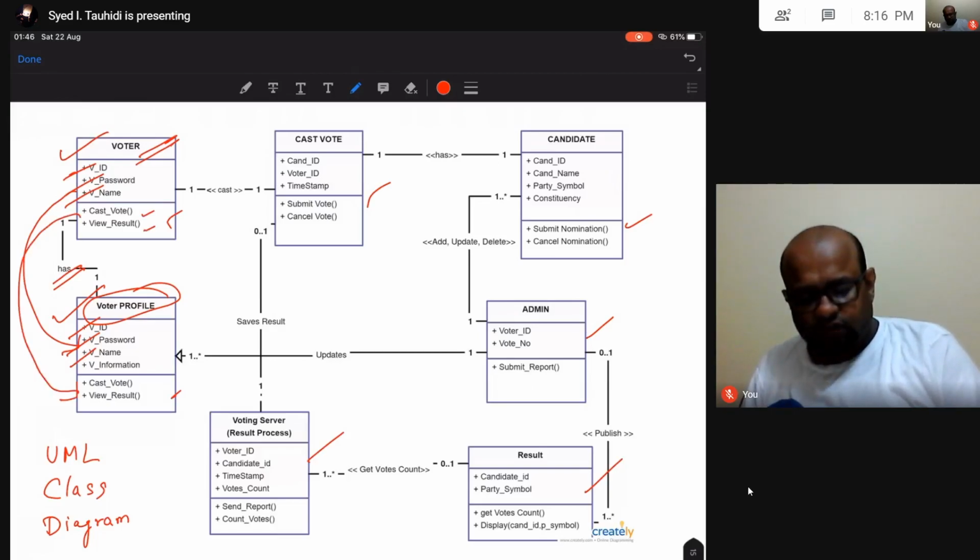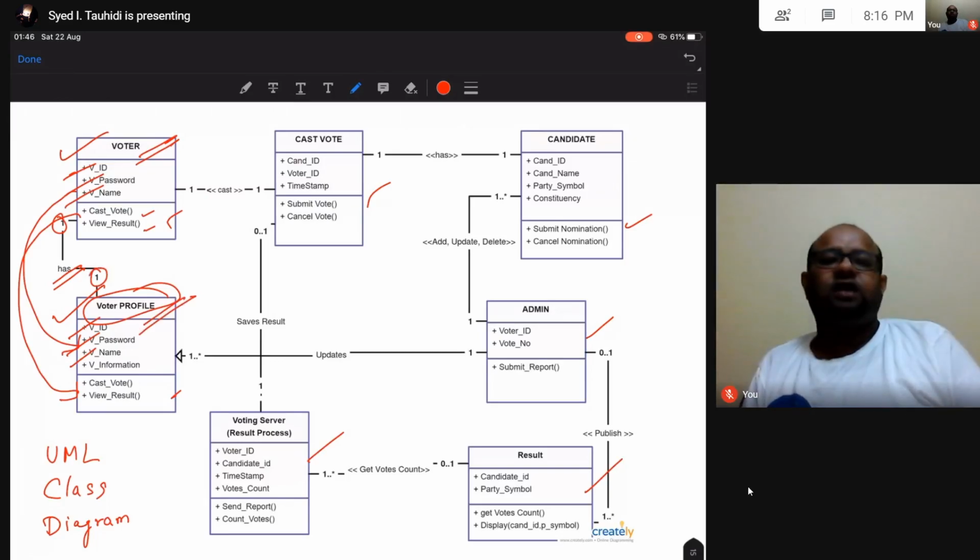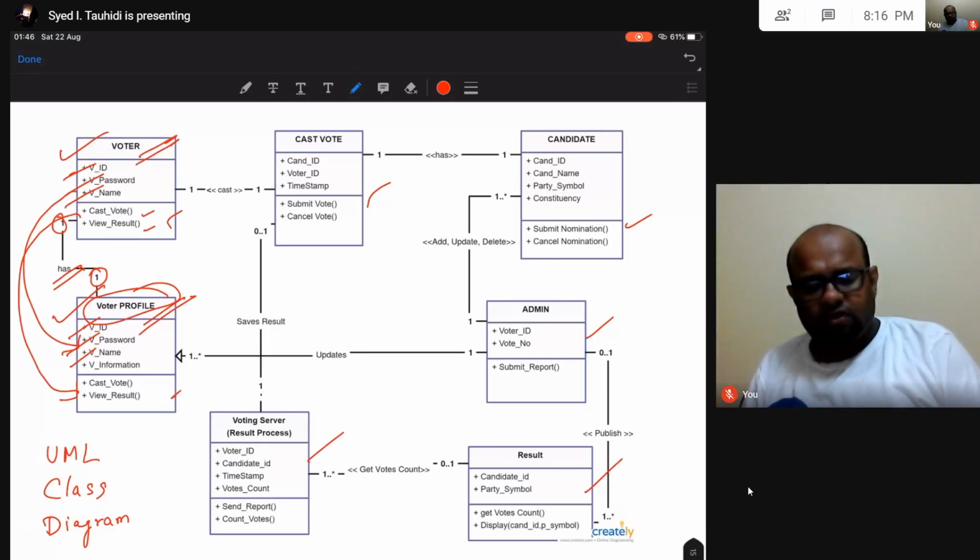Now what does this 1 and 1 mean? It means that one voter profile class is going to use one voter class. Okay. Now there is another class called cast vote, and an object of the voter class or voter profile class is going to cast a vote using this cast vote object.